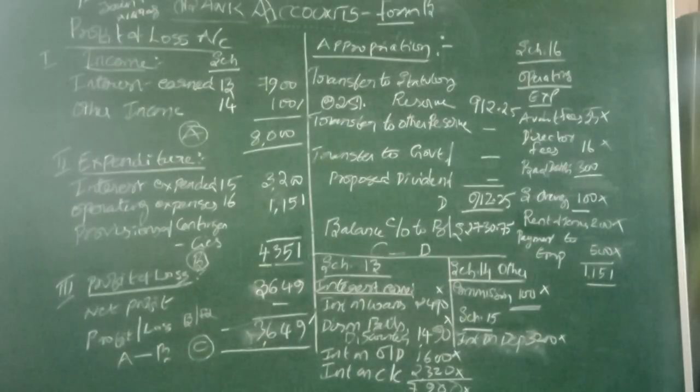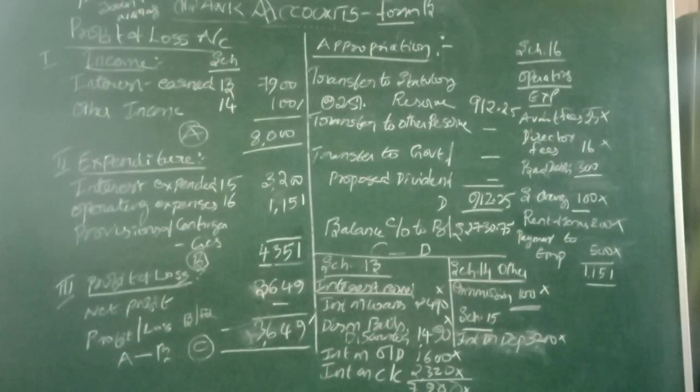What is that? When we have deposits with the bank, the bank is supposed to pay the interest. So the bank is paying the interest, so it is an expense. All the items should be taken from the view of the banking company, not as per the customer.